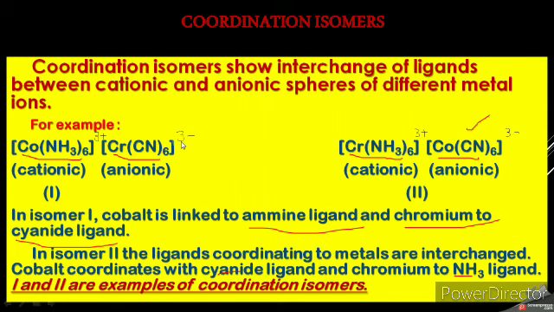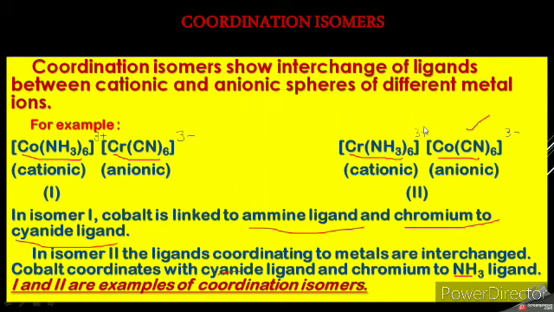The first one is hexaamminecobalt(III) ion, and this one is hexacyanochromate(III) ion. Okay, then another isomer of this one only exchanges the metal while keeping the ligands the same. So instead of cobalt there is chromium bonded with ammonia, and instead of chromium bonded with cyanide, here cobalt is bonded with cyanide.